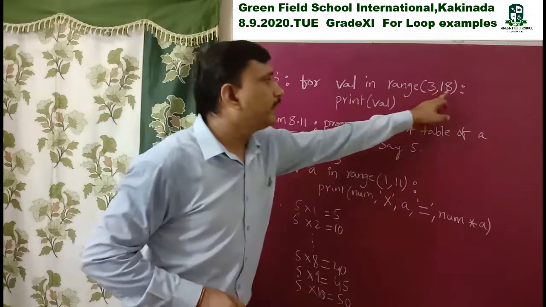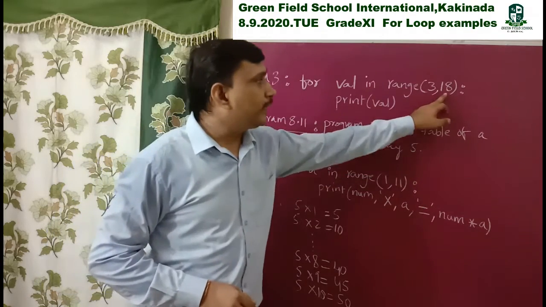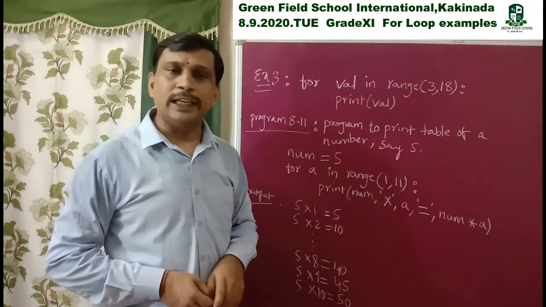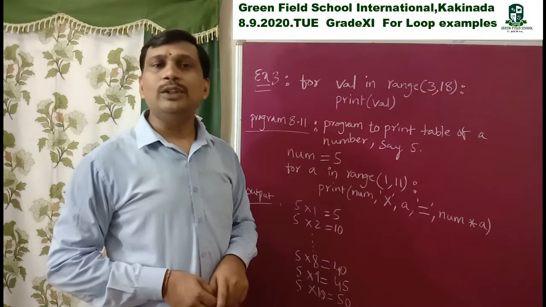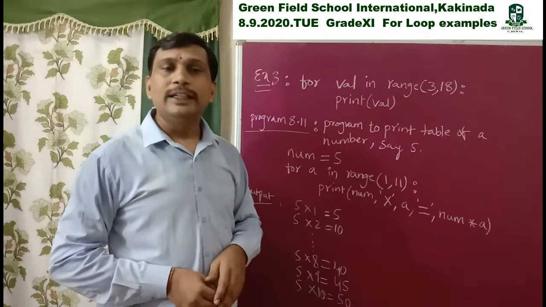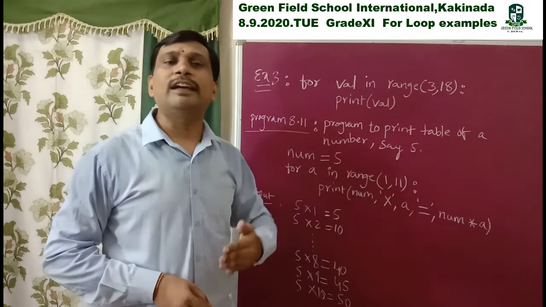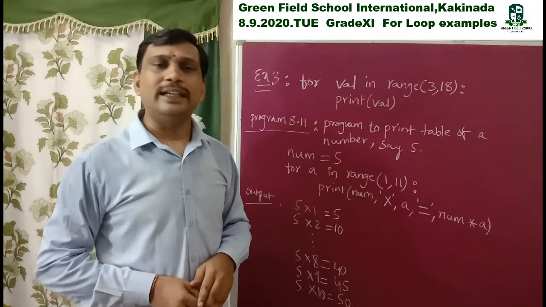It does not display 18. Why? Because the upper bound is not included in the range function. That's why it doesn't display the value 18 here. See, the output of this code displays 3, 4, 5, 6, 7 up to 17. It doesn't display 18.